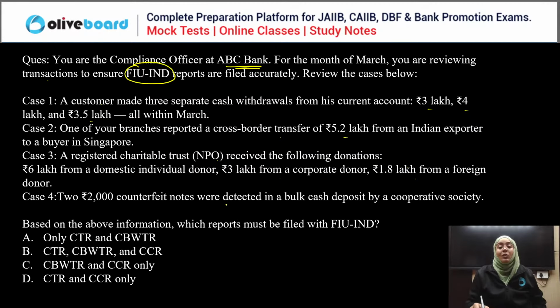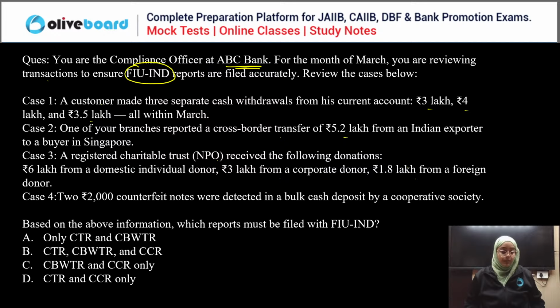Two counterfeit notes were detected in a bulk cash deposit by a cooperative society. Which of the following need to be reported to Financial Intelligence Unit, India? Everyone, now please tell me the correct answer. Which need to be reported to Financial Intelligence Unit, India?